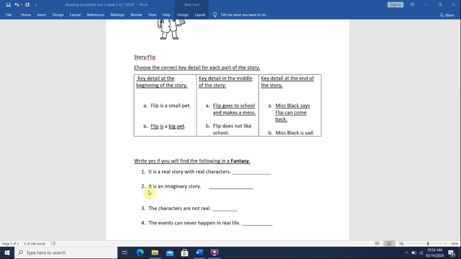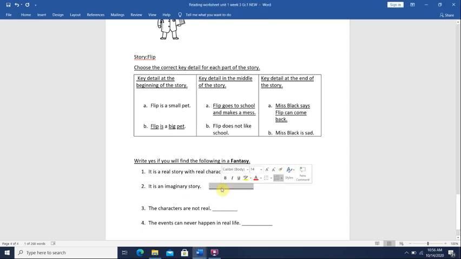No. Number 2, it is an imaginary story. You said that the word imaginary means that it's made up in the writer's or the author's mind. It's not real. The author was imagining this while he or she was writing the story. So a fantasy is an imaginary story? Yes. You will write yes for number 2. Number 3, the characters are not real. Of course, yes, the characters are not real in a fantasy. What about number 4? The events can never happen in real life. Yes, this is also found in a fantasy.